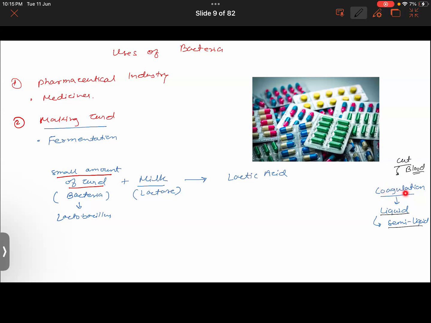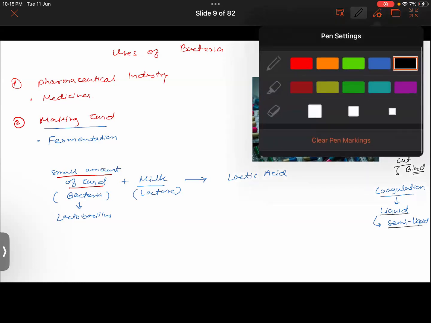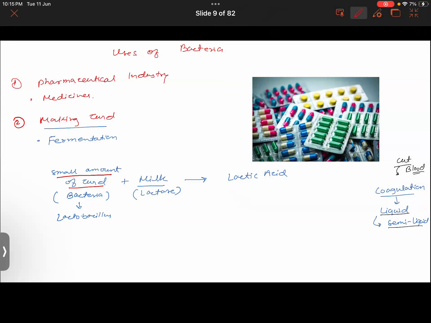So that is what coagulation is. So this lactic acid coagulates the protein found in the milk and thereby results in the formation of curd. Also, you would have heard that curd is a good source of protein. So let me write it over here.